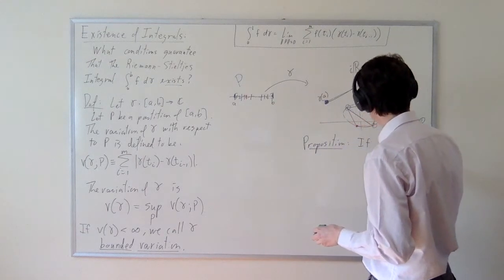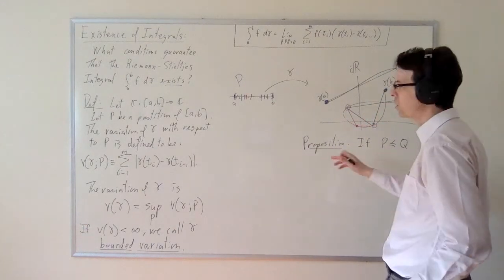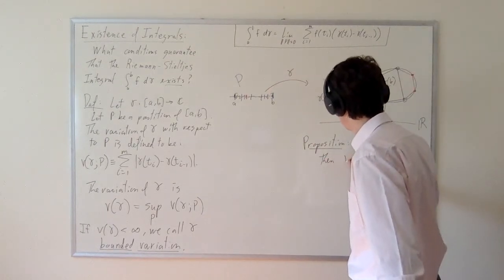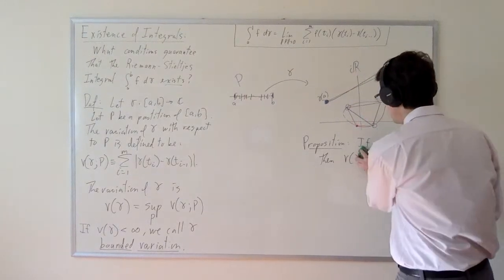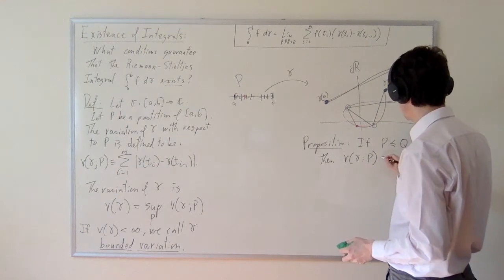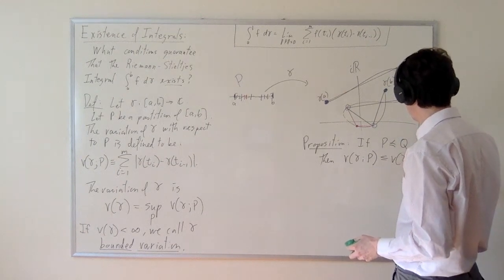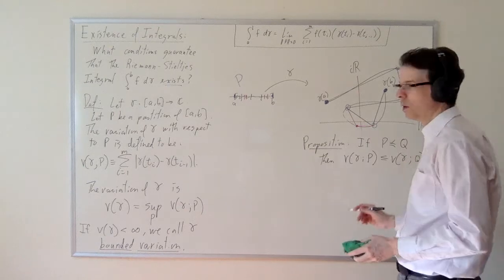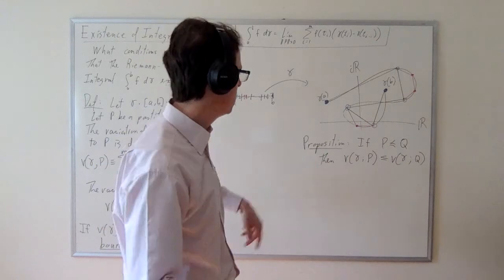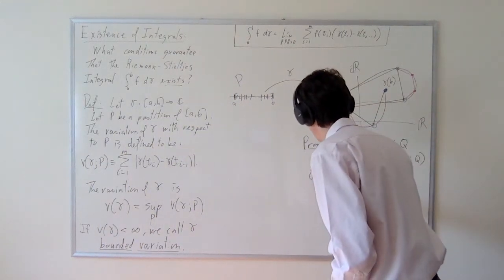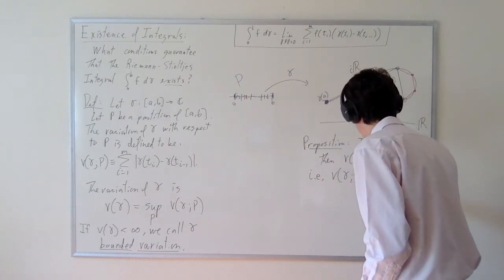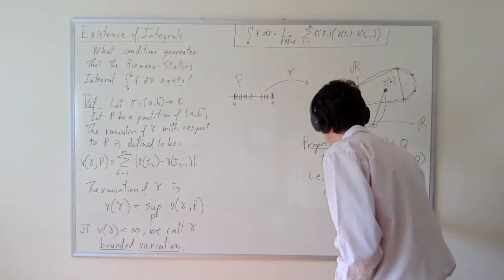So if P is refined by Q, if there are two partitions of the same interval AB, but one refines the other, then the variation of gamma with respect to P is going to be less than or equal to the variation of gamma with respect to Q. And that means that the variation of gamma with respect to the partition is an increasing function of the partition. So, i.e., variation of gamma with respect to whatever is an increasing function of P.